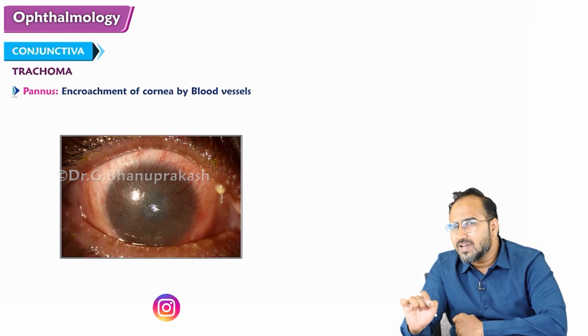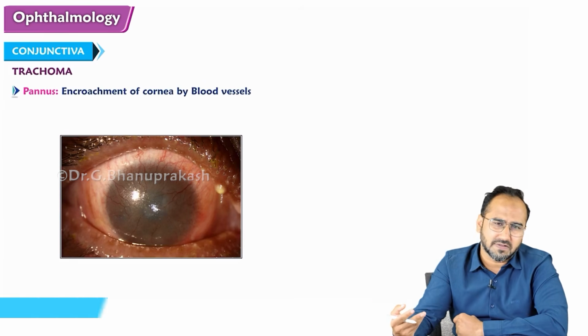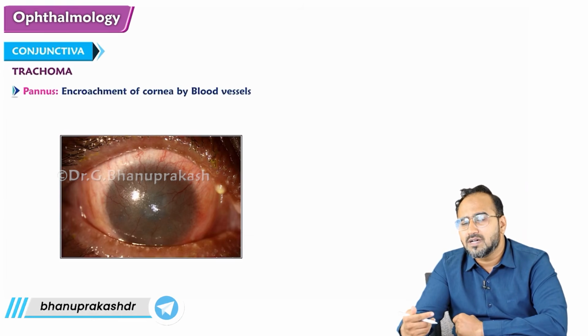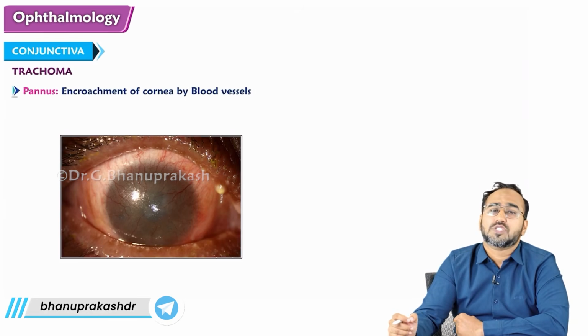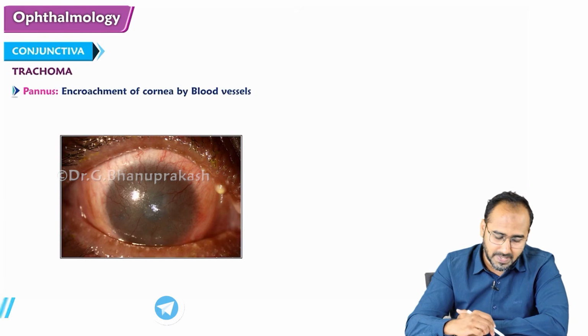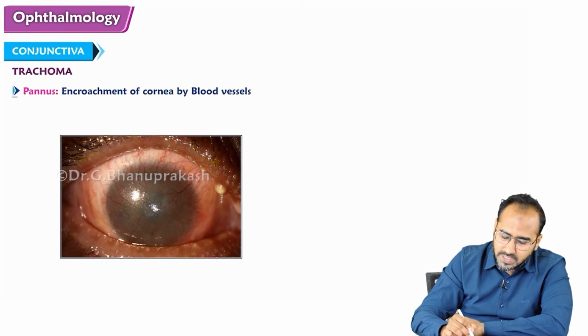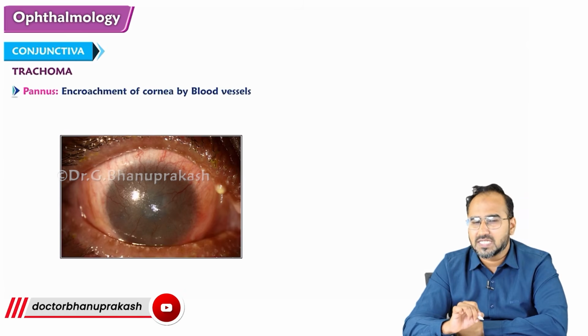Looks like sabudana. As the sago grain follicles vanish after some time, they leave a line on the palpebral conjunctiva, which is called Arlt's line. Apart from that, you will see pit-like lesions on the limbus, called Herbert's pits. Then you will see encroachment of blood vessels towards the cornea, which is called pannus.